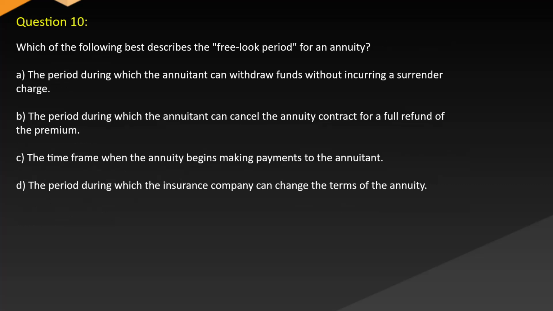Question 10. Which of the following best describes the free look period for an annuity? A. The period during which the annuitant can withdraw funds without incurring a surrender charge. B. The period during which the annuitant can cancel the annuity contract for a full refund of the premium. C. The time frame when the annuity begins making payments to the annuitant. D. The period during which the insurance company can change the terms of the annuity.